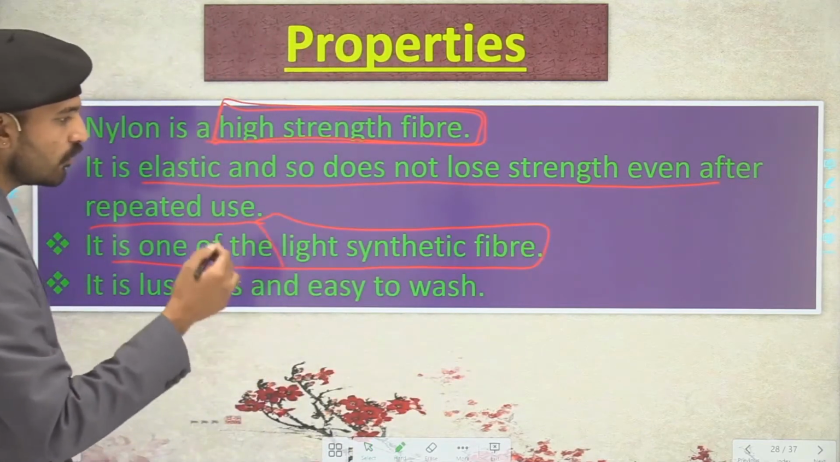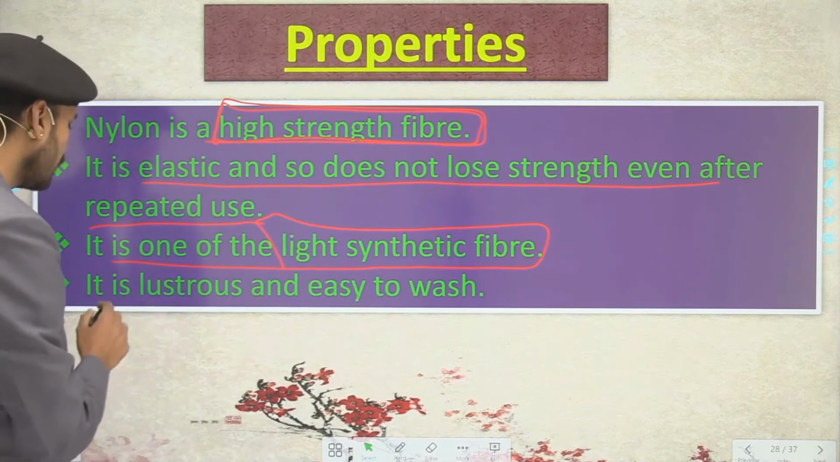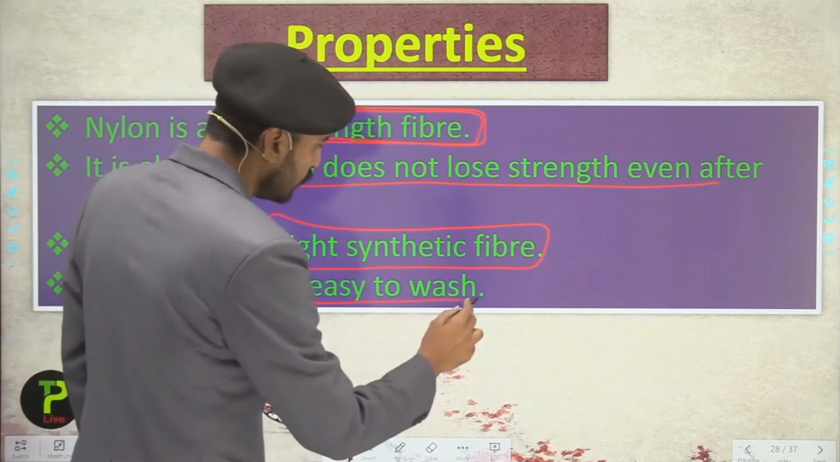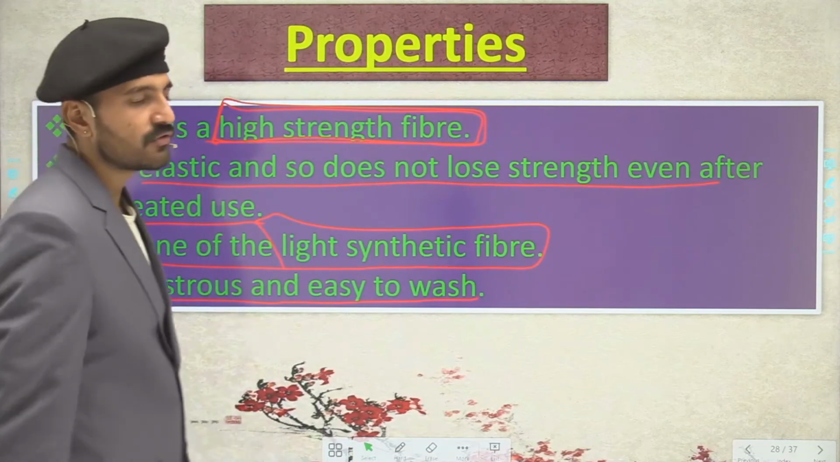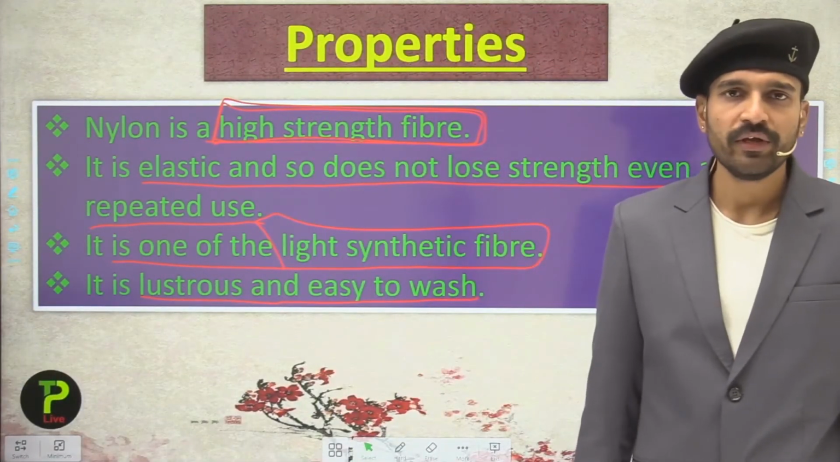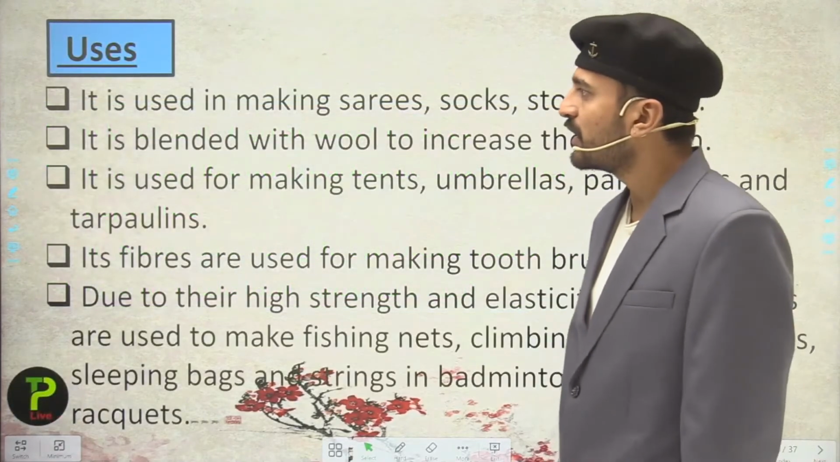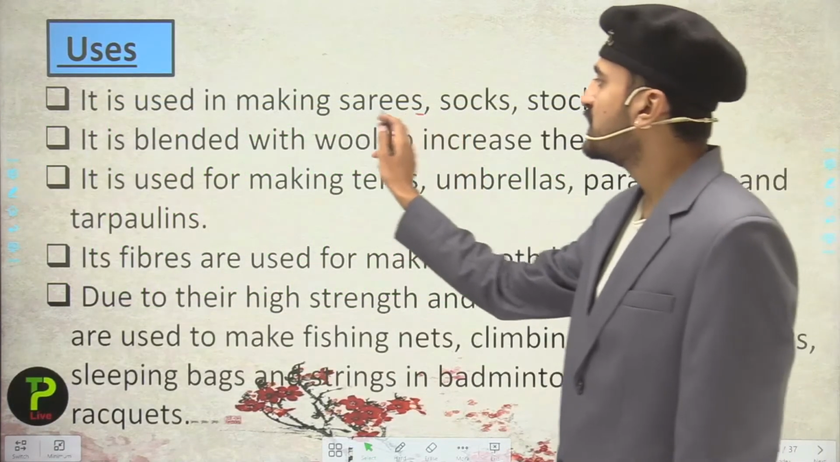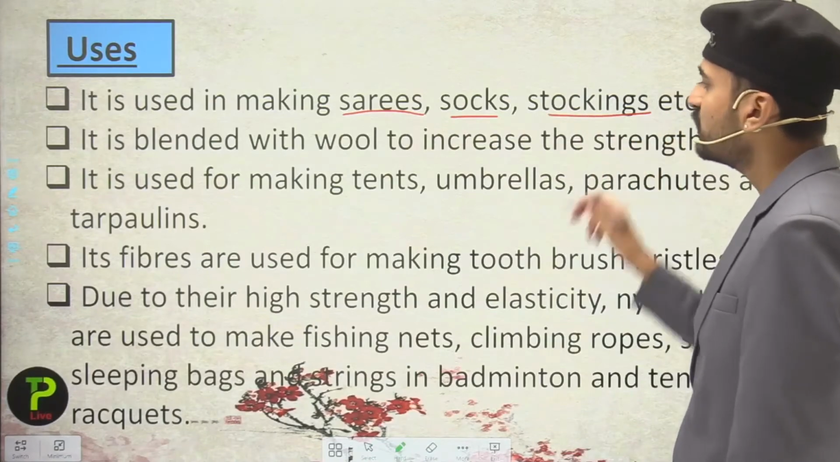So this is also a property of nylon. It is lustrous and easy to wash and easy to dry. So these are the properties of nylon. Now moving to the uses of nylon, let us see that it is used in making saris, socks, stockings, etc.